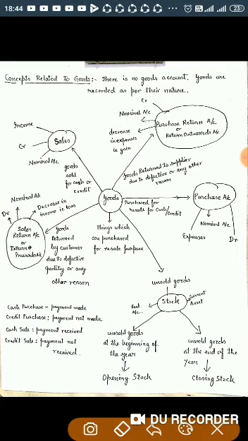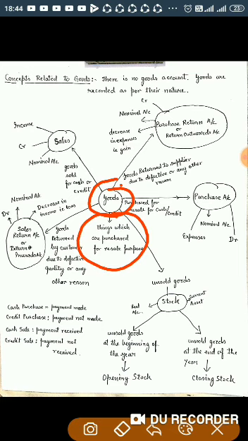Goods are those things which are purchased for resale purpose, or you can say we treat as goods those articles or items in which the business deals. Suppose I am selling furniture, then furniture is goods for me.